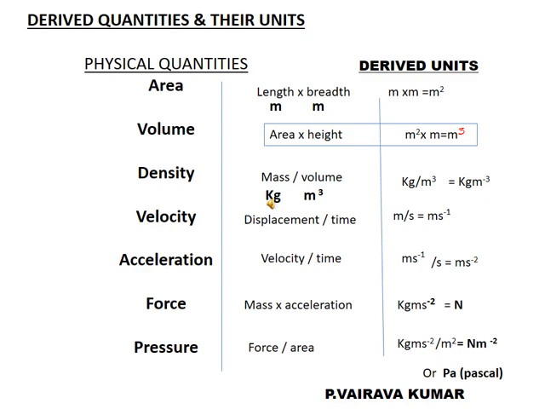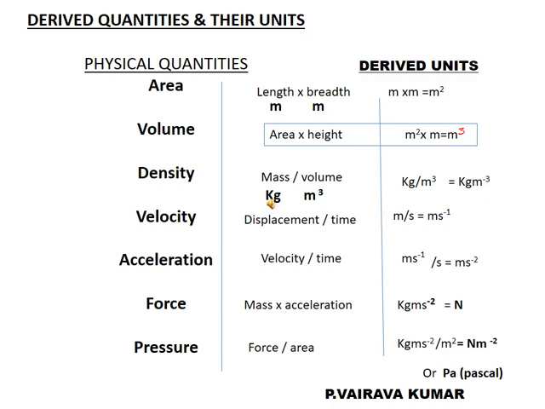Similarly, for density, what is the formula to find the density? Mass by volume. Mass is a fundamental quantity. The fundamental unit of mass is kilogram, and for volume we have found out the derived unit, that is meter cube.